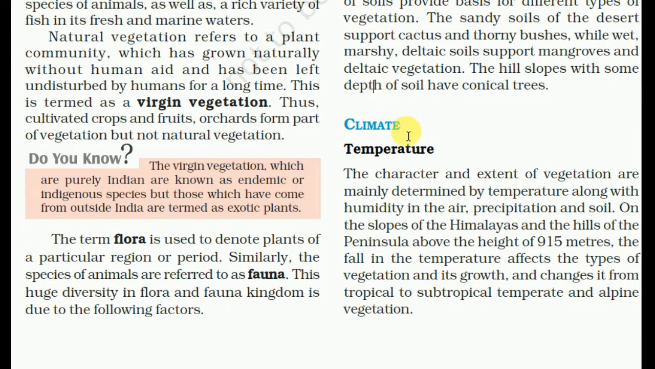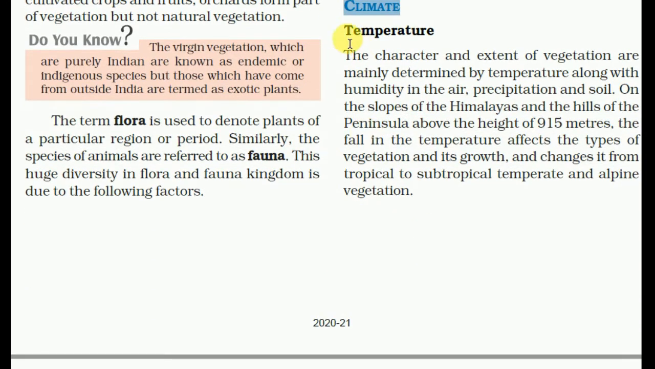And the second factor is climate. Different climates at different places are the reason for the variety of biodiversity of the flora.